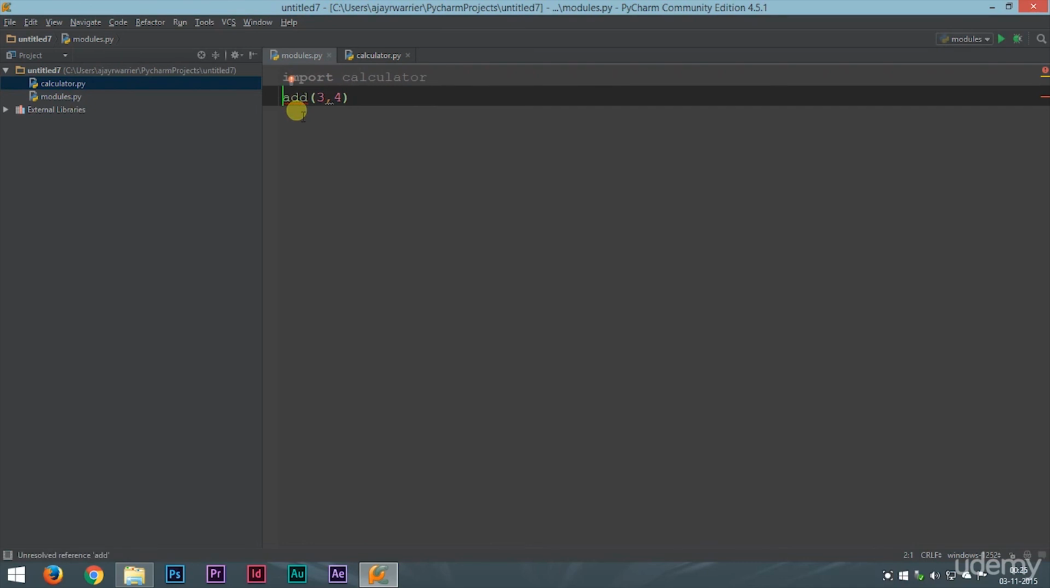We must specify that the add function is part of this module. So to do that, we must first type in the module name, dot operator, and then the function name, add 3, 4. And now let's run this. And we get the output 7.